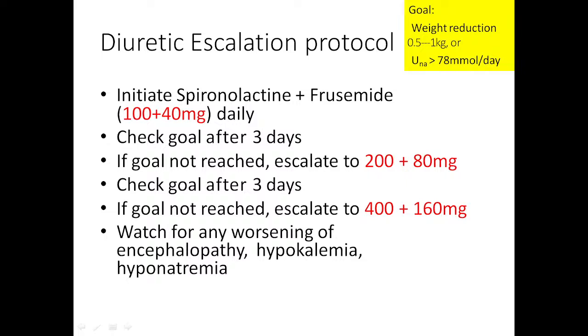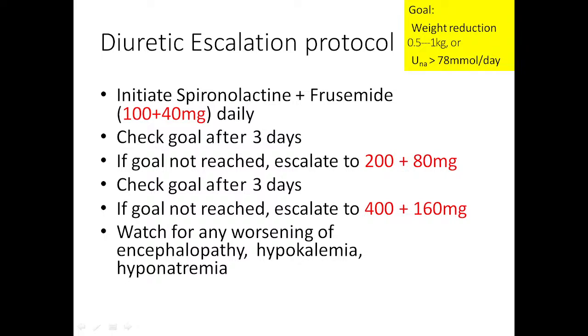Starting dose of furosemide is 40 milligram, spironolactone is 50 to 100 milligram. Okay, so we will start with 40 milligram furosemide and 100 milligram spironolactone, and you will check whether you are achieving this goal or not. Half to 1 kg weight loss of the patient.